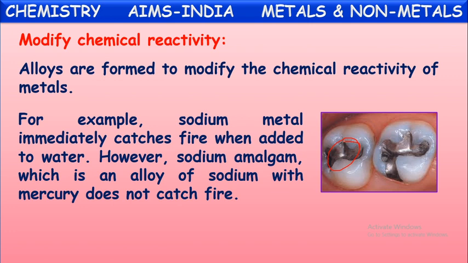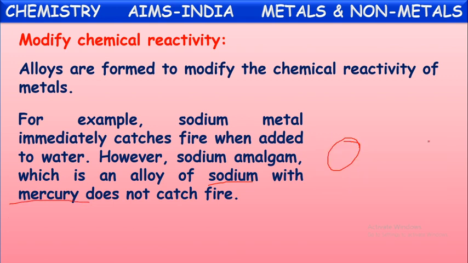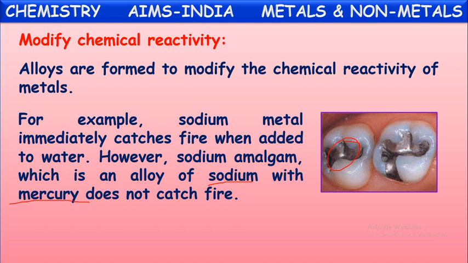Here we know mercury is a liquid metal and sodium is a highly reactive metal. But when these two are alloyed, they form a hard solid which has different properties from these two metals, sodium and mercury. In this way, alloys are prepared from metals for getting different advantages from them, to improve the quality of those metals for use in different purposes.